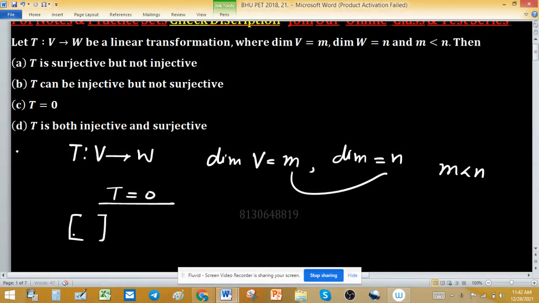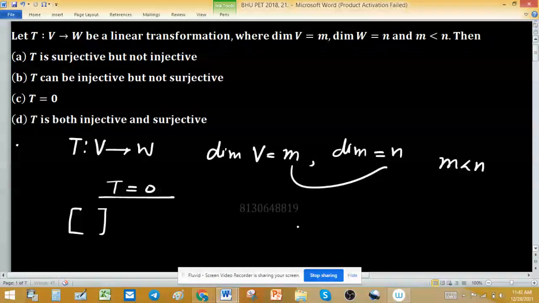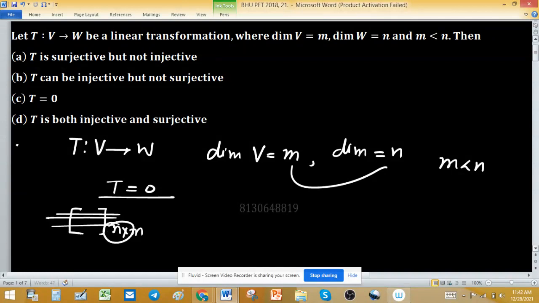If I can write the matrix representation of this linear transformation, then the size of the matrix representation will be n by m. If we want to make this linear transformation onto, then we have to make a pivot position in all rows, meaning in all n rows. But n is strictly less than m. Sorry, m is strictly less than n.